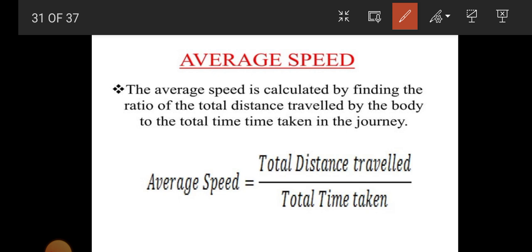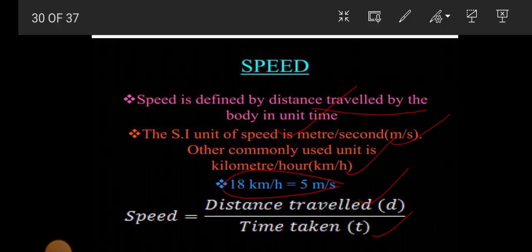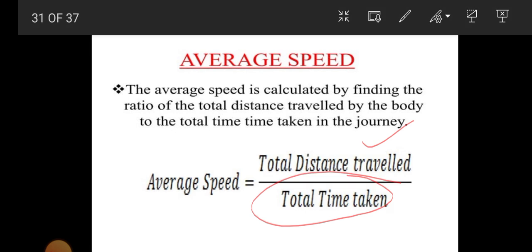Now average speed. Average speed is calculated by finding the ratio of the total distance traveled to the total time taken. Here, speed is the distance traveled divided by time taken, but average speed uses the total distance traveled.